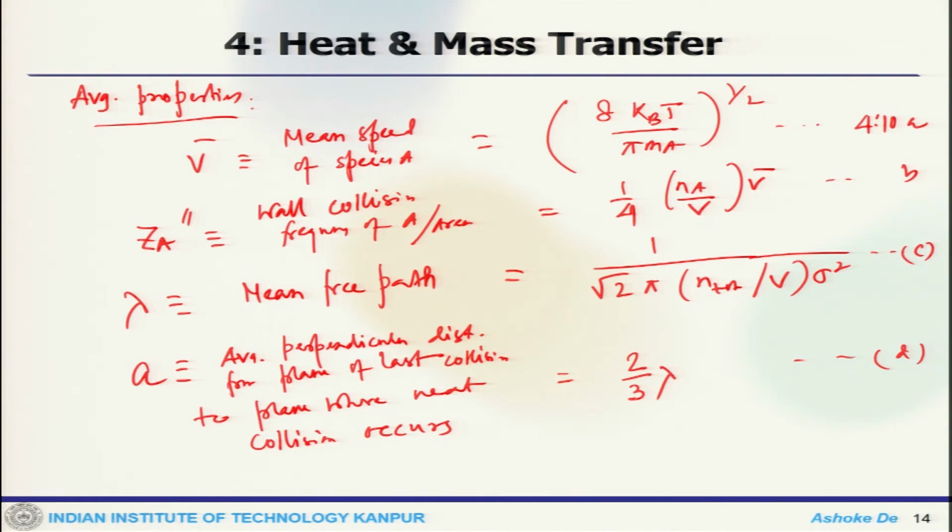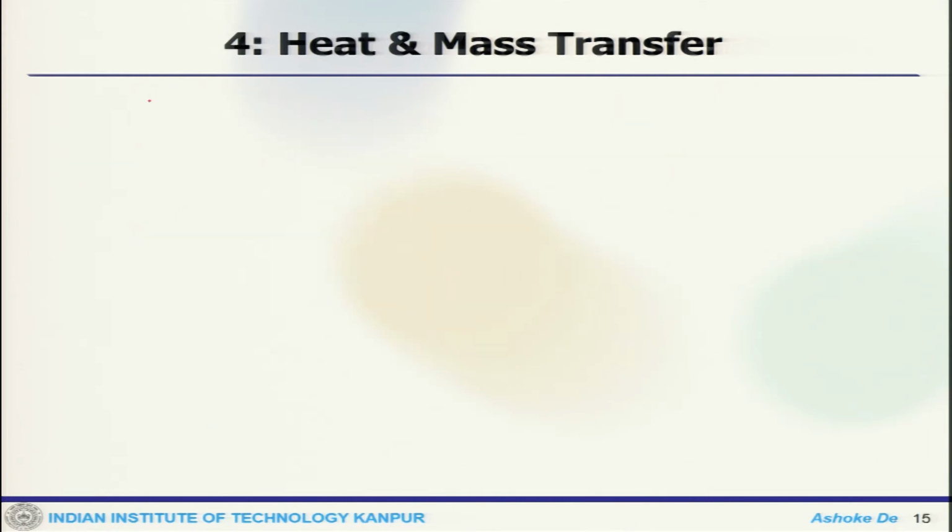Now, all this that you have got is that here Kb is Boltzmann's constant, Ma is the mass of a single A molecule, Na by V is the number of A molecules per unit volume, N total by V is the total number of molecules per unit volume, sigma is the diameter of both A and B molecules.